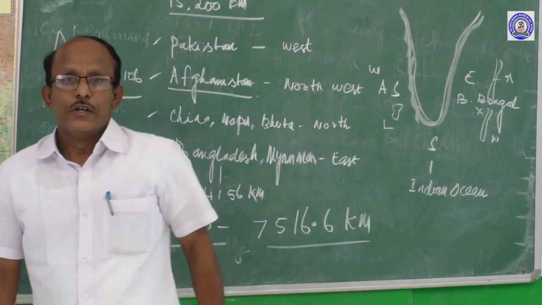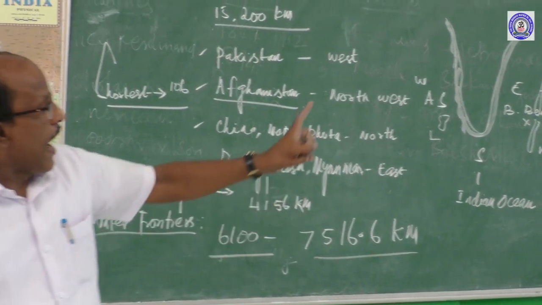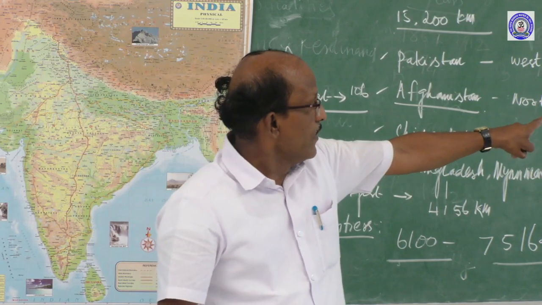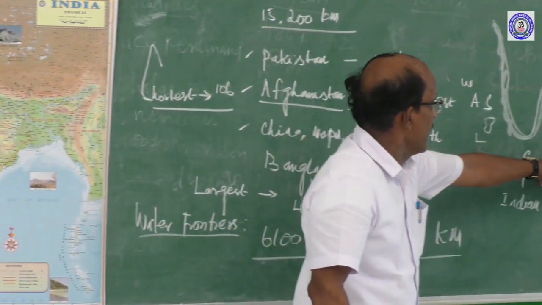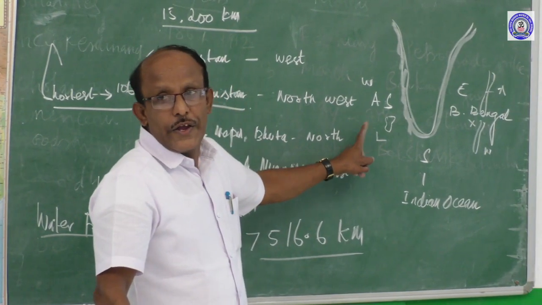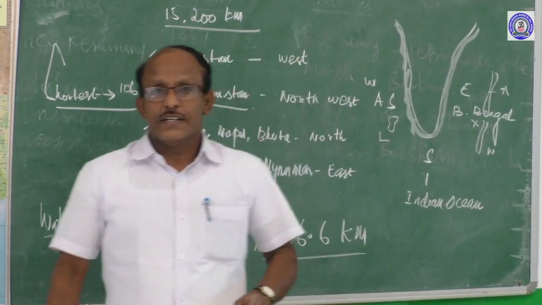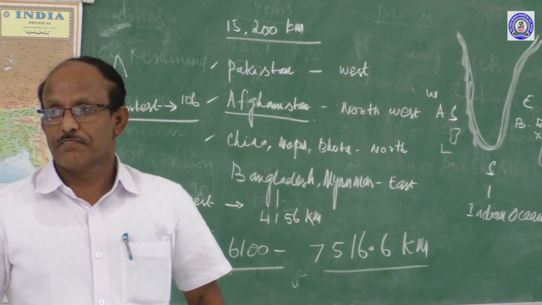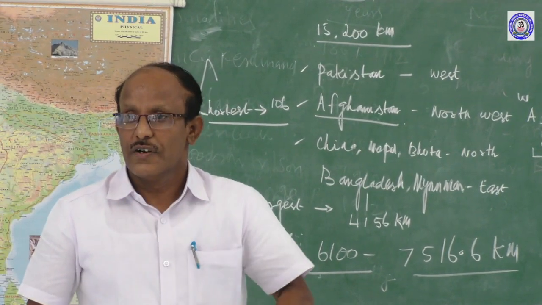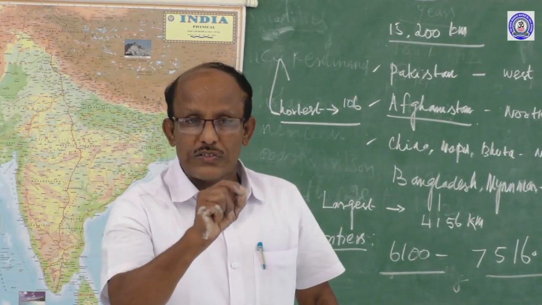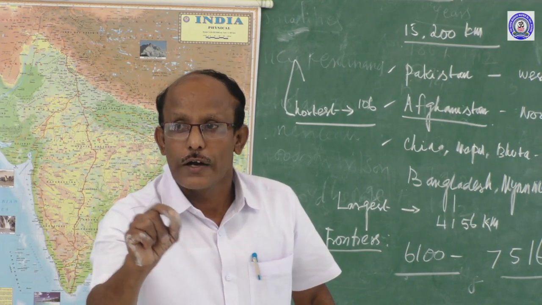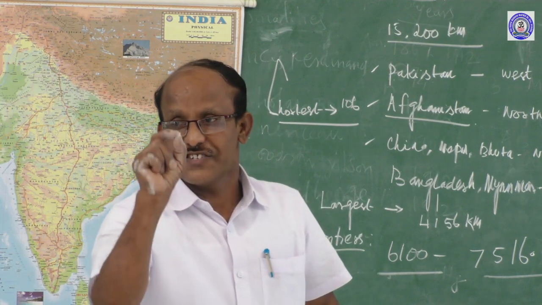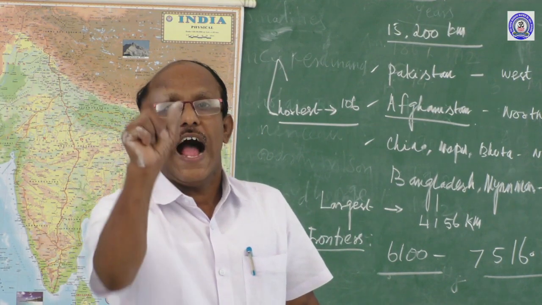If you add the coastline of the islands, Andaman Island, Nicobar Island, Lakshadweep, how will they ask the question for this? The total coastline of India, not mainland, India including islands.